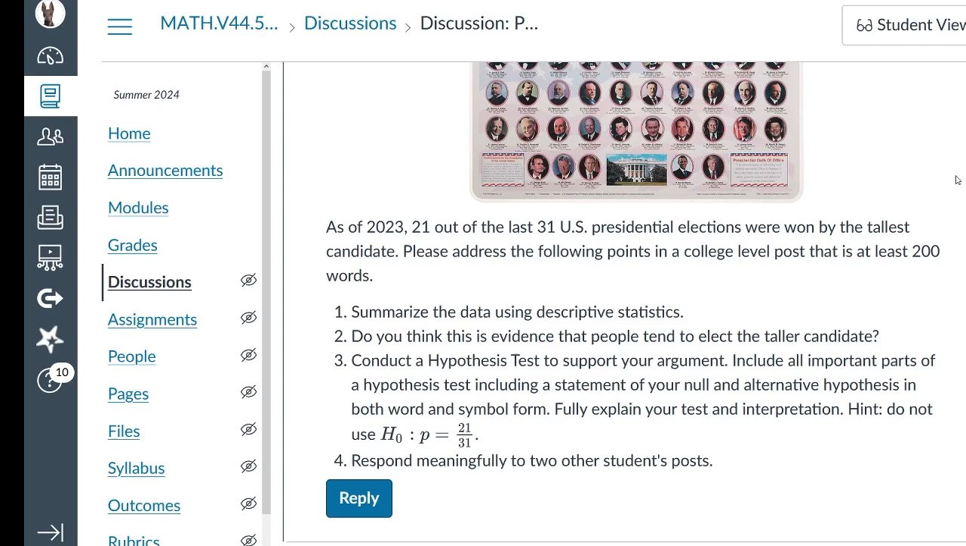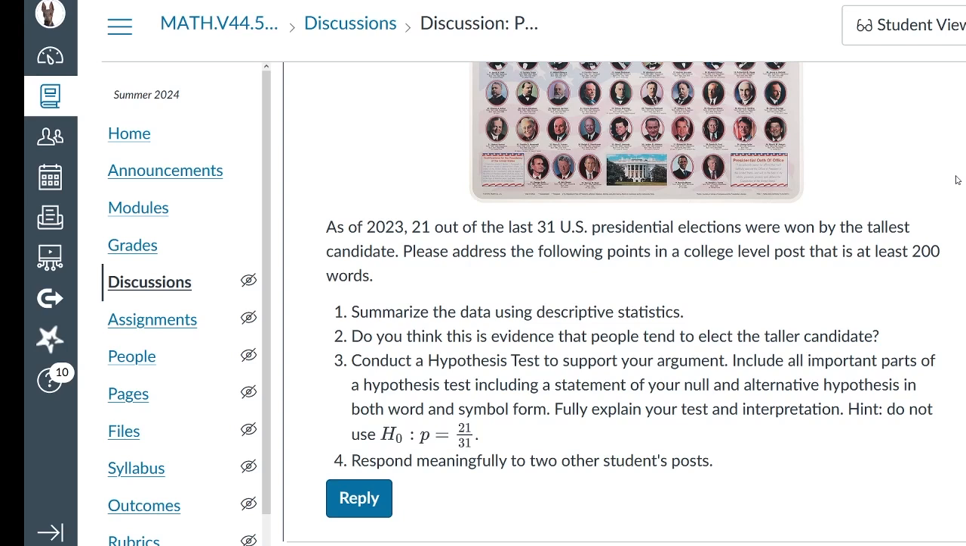because many of the mistakes that people made here are going to make the same mistakes on the video project, and then you're going to get dinged for doing it incorrectly on that video project. So what we have here is, as of 2023, 21 out of the last 31 presidential elections were won by the tallest candidate. So what we want to do is figure out, is that an unusual number? Is that enough of a bias for us to think that there's something going on here, that people, whether consciously or unconsciously, are in fact voting for the tallest candidate? There's something about them that makes them vote for the tallest candidate.